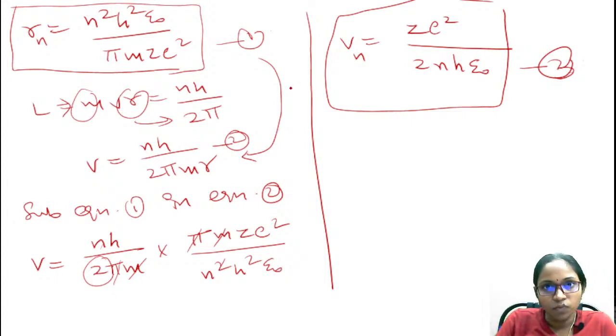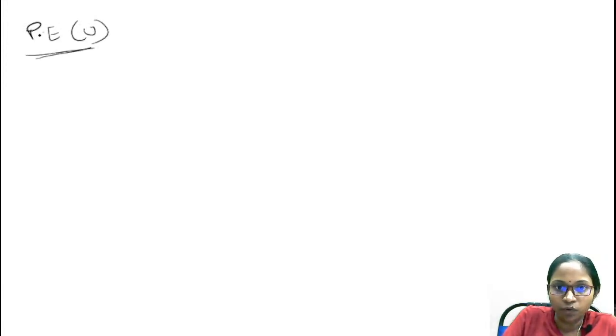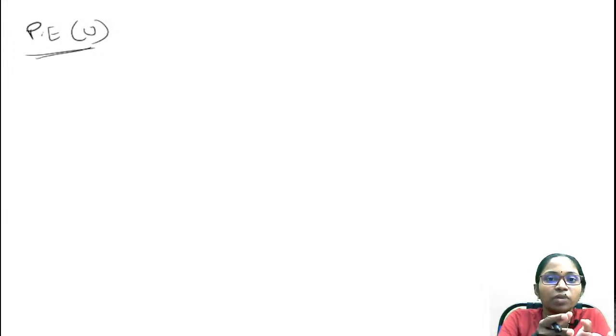Both these equations are very important. We are going to use these equations while solving problems. And using these two equations, we are going to find out the energy equations. Okay. So coming to the energy equation, coming to the potential energy which is denoted with U. To find out the total energy, initially we have to find out the potential energy and the kinetic energy.